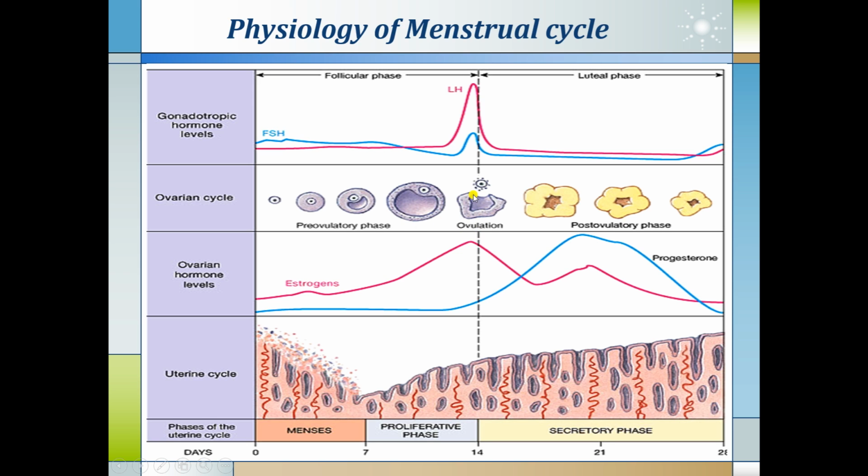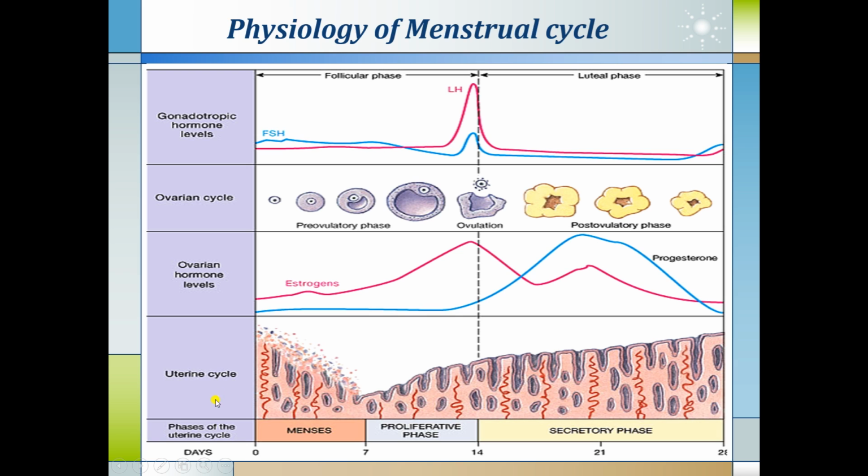Later on, because of the destruction of the Graafian follicle, the estrogen level declines. Still, some estrogen is produced by the corpus luteum in the post-ovulatory phase, where the progesterone hormone is produced in larger quantity as compared to estrogen. The LH surge is the process which induces ovulation in the female hormonal cycle.